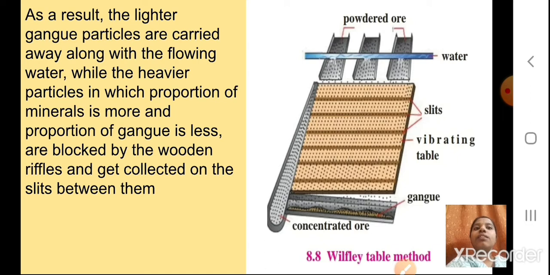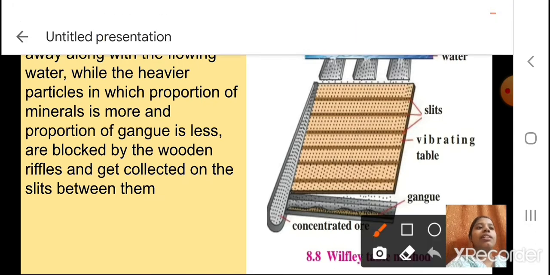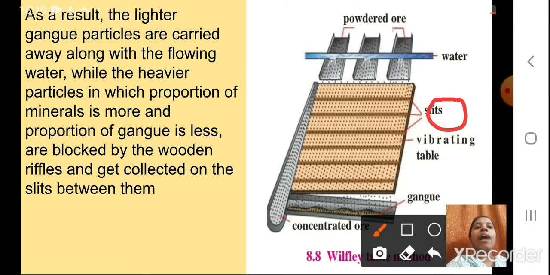While the heavier particles, in which the proportion of minerals is more and the proportion of gangue is less, are blocked by the wooden riffles and get collected in the slits between them. So these are the slits which you can see here. This dark brown color shows the slits in which you will get the concentrated ore, and then you can get it collected on this side. It is written there, concentrated ore. But this concentrated ore, students, still contains some particles of gangue. Totally, gangue particles cannot be removed.